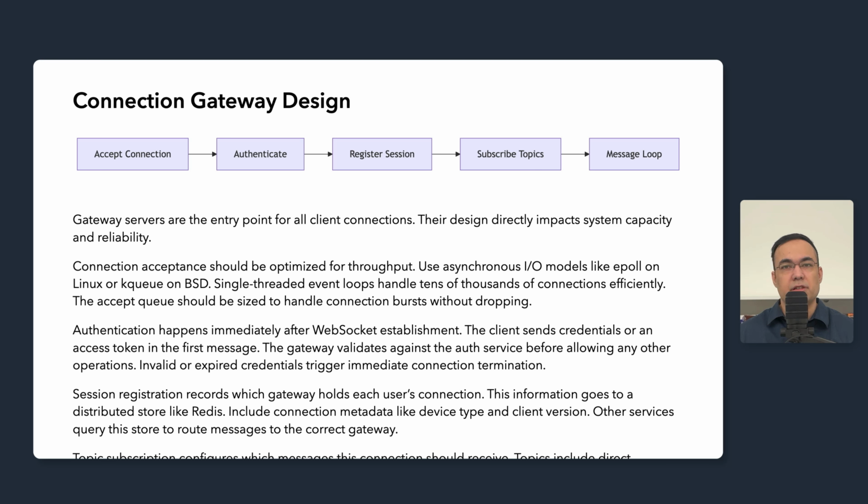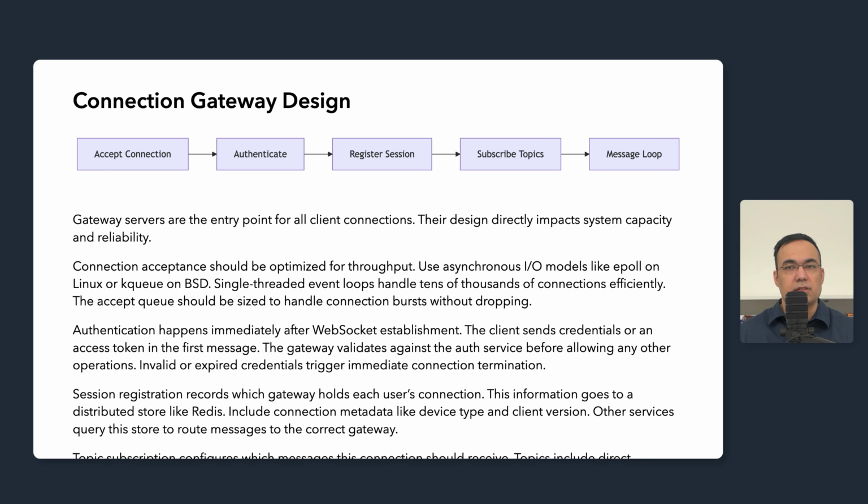Authentication happens immediately after WebSocket establishment. The client sends credentials or an access token in the first message after the connection opens. The gateway validates against the auth service before allowing any other operations. Invalid or expired credentials trigger immediate connection termination. We don't want to waste resources on unauthenticated connections.